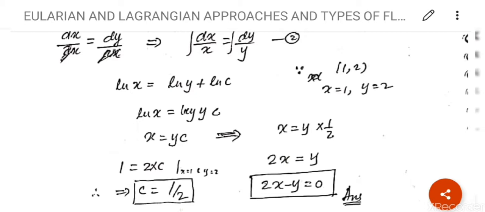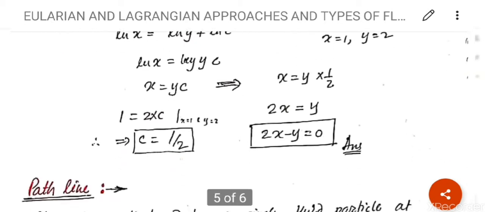Clear? You have to find the equation at x is equal to 1 and y is equal to 2, given in the question. So putting the value 1 in place of x and 2 in place of y, we get the value of c is equal to half. So it implies that x is equal to y into 1 by 2, or we can write 2x is equal to y, or 2x minus y is equal to 0. This is the final answer of this question.